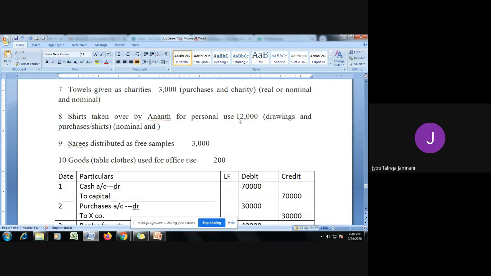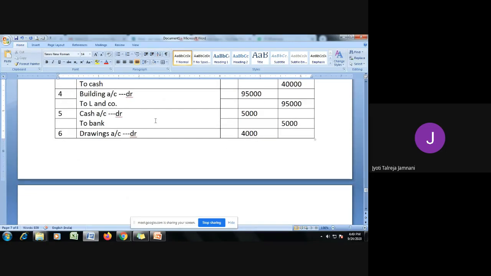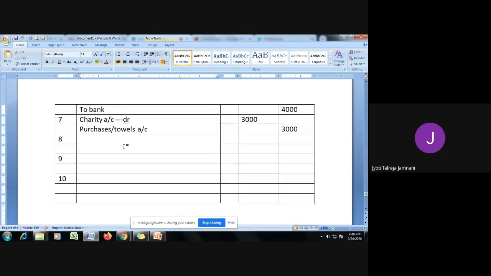Now drawings is a nominal account, because debit all expenses and losses, and we treat drawings as an expense. And purchases or shirts, let us treat it as a real account, another asset. Now see what happens when he withdraws. Drawings are expenses, debit all expenses and losses, nominal account rule, so drawings account debit to purchases, because goods are going out.